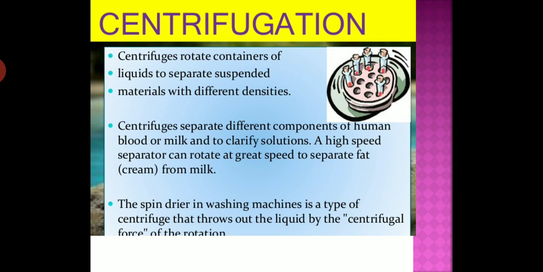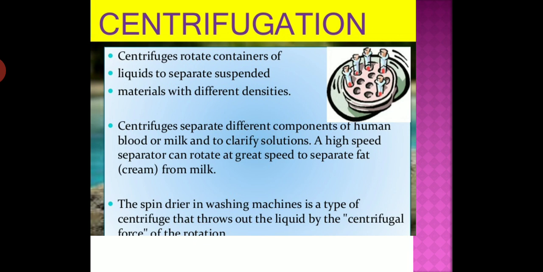Why? Students, sometimes the solid particles in a liquid are very small and pass through the filter paper. When you filter this milk, what will happen? Because the solid particles in a liquid are very small and pass through a filter paper. So for such particles, a filtration technique cannot be used for the separation, and such substances are separated by centrifugation.